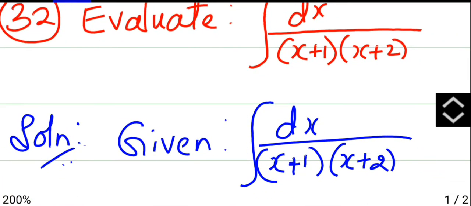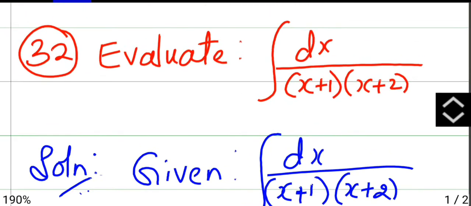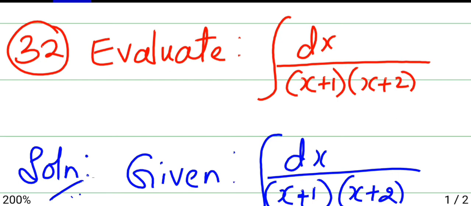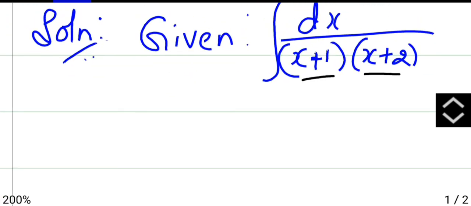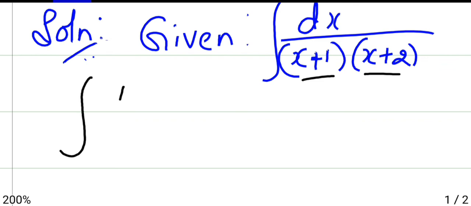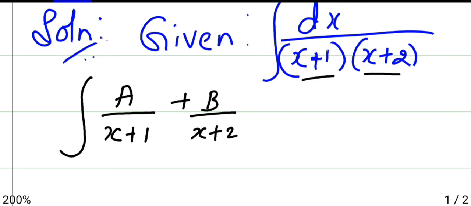Then next one. Next one is evaluate the integral of dx divided by (x plus 1)(x plus 2). Whenever you get a factor type of question in integration, you will integrate by using partial fractions. So here we take a divided by x plus 1, the first factor, plus b divided by x plus 2, the second factor, and then we write it as dx.